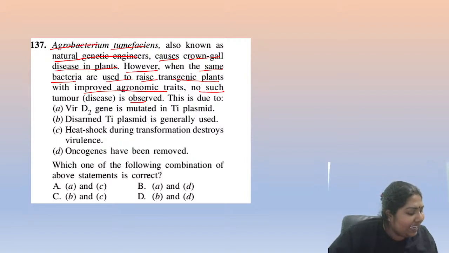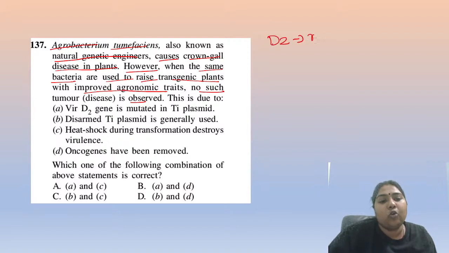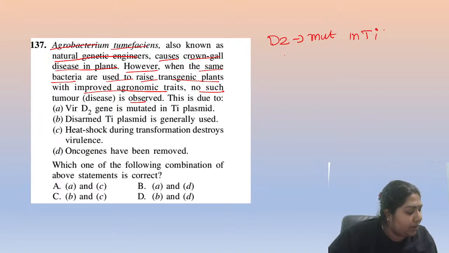Why? It is because Vir D2 is mutated in the Ti plasmid. Fantastic. Keep it up. So the disarmed Ti is generally used.